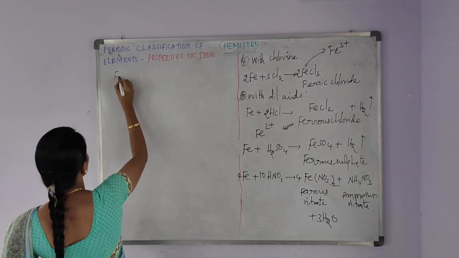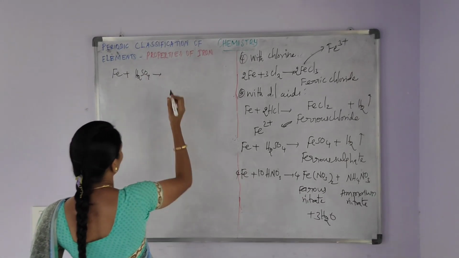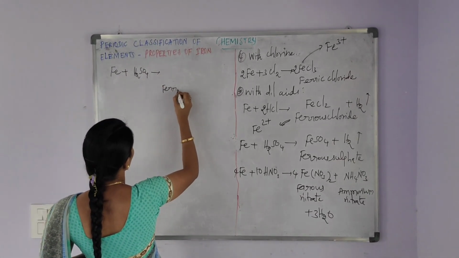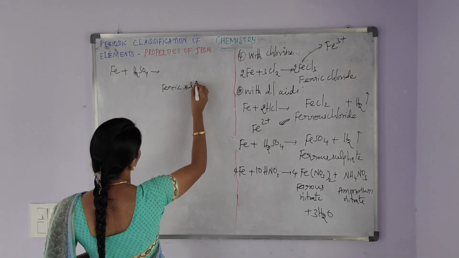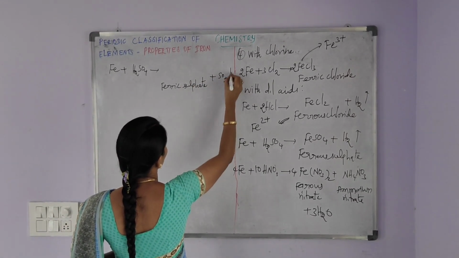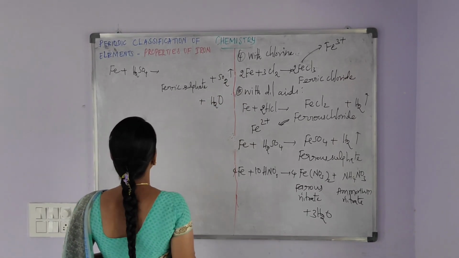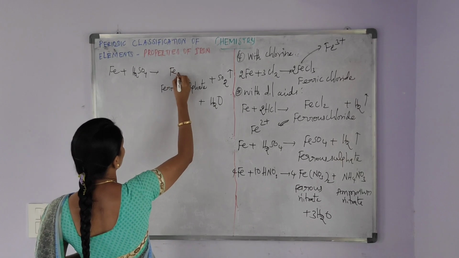The next one is iron reacting with concentrated sulfuric acid. It forms ferric sulfate, Fe2(SO4)3, along with sulfur dioxide gas plus water molecule.